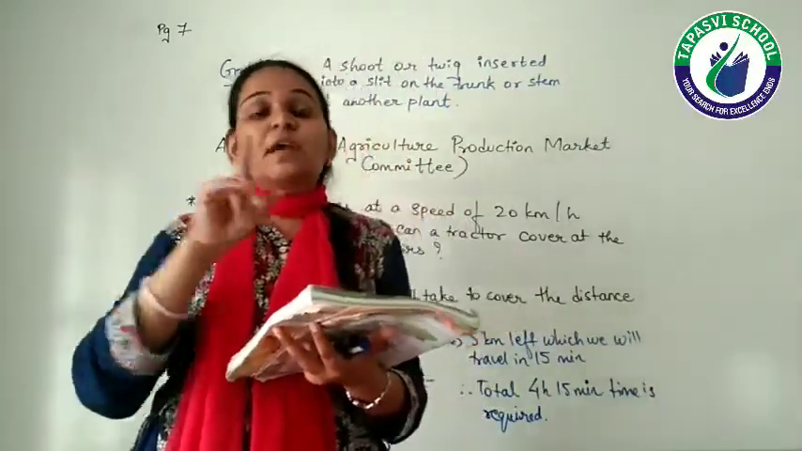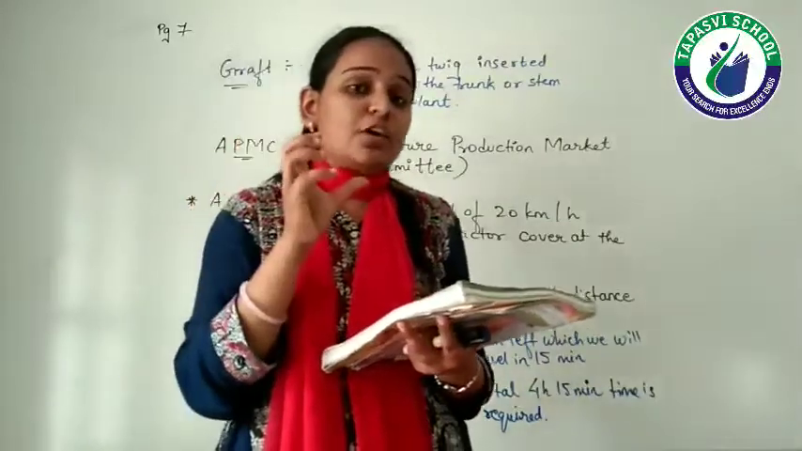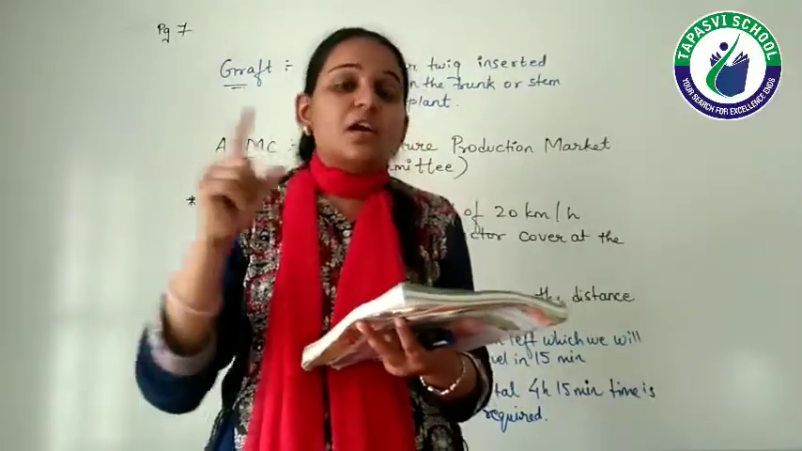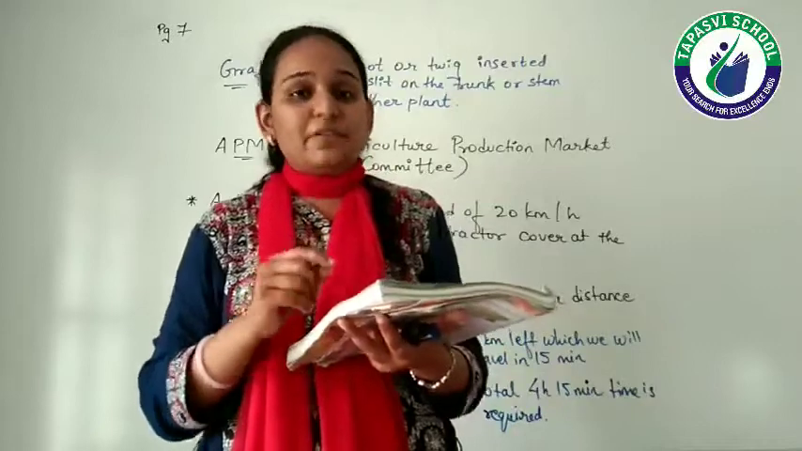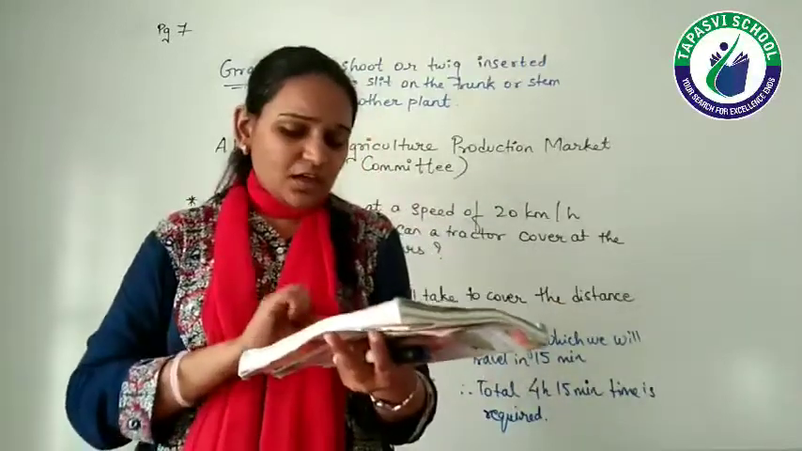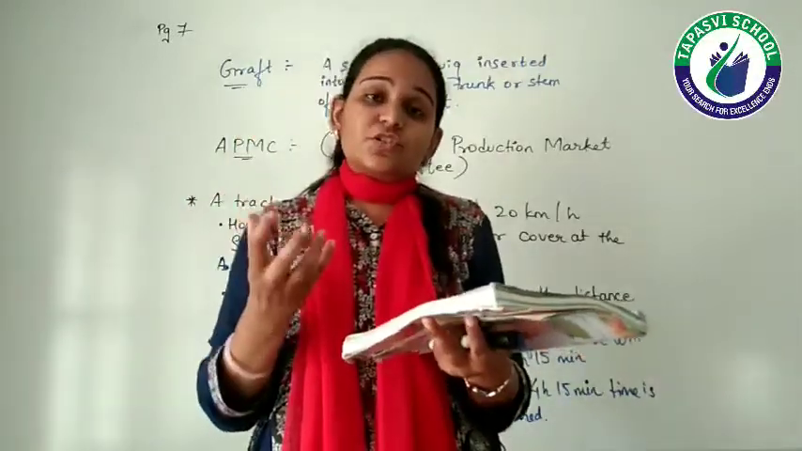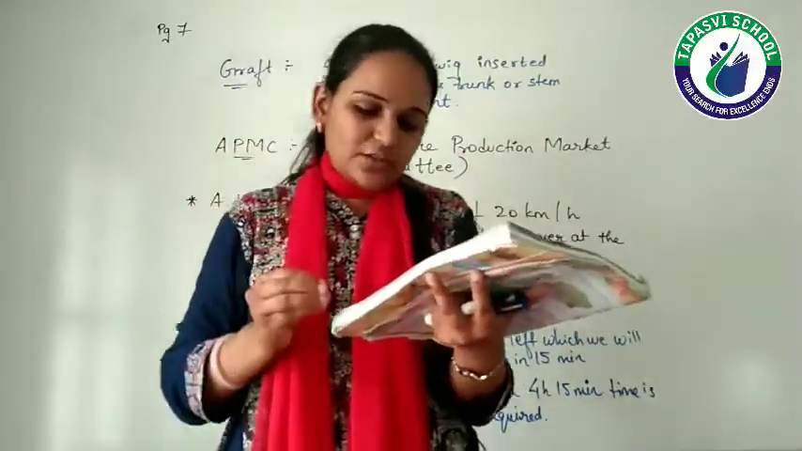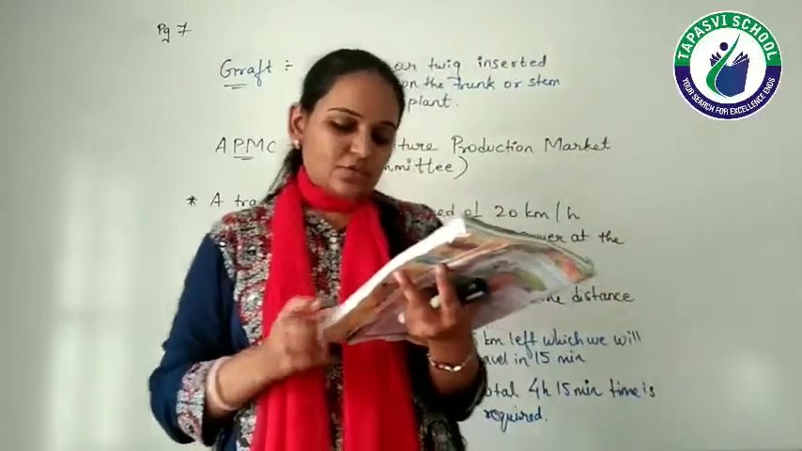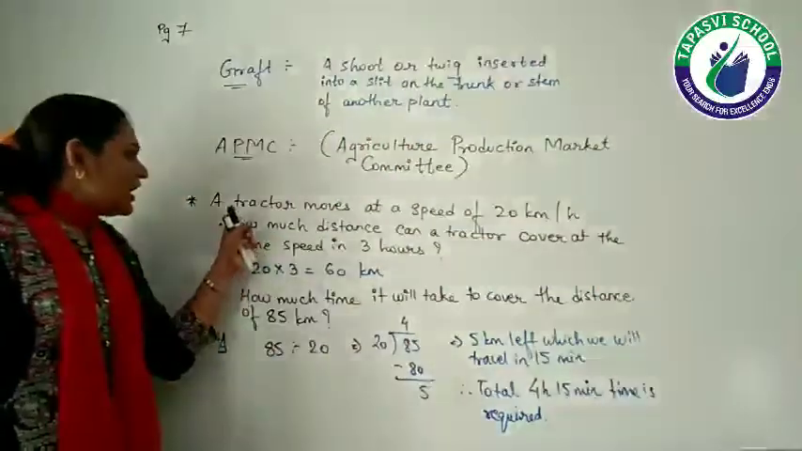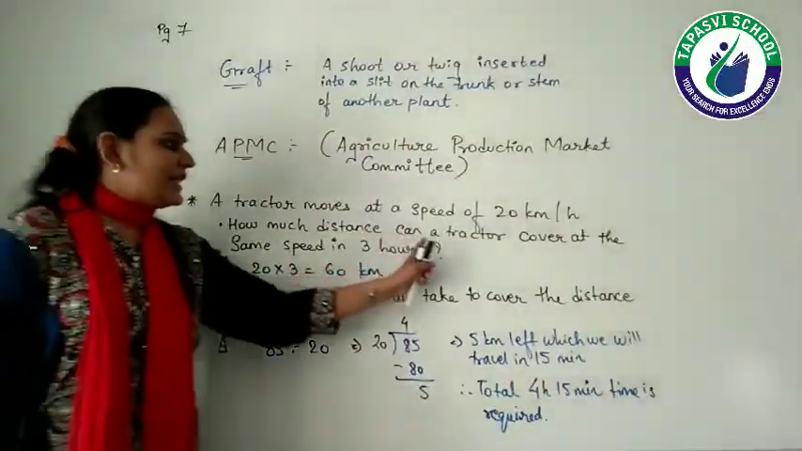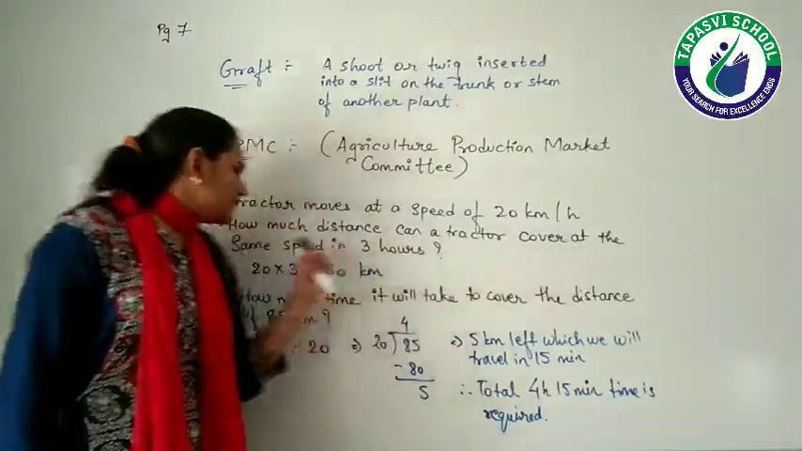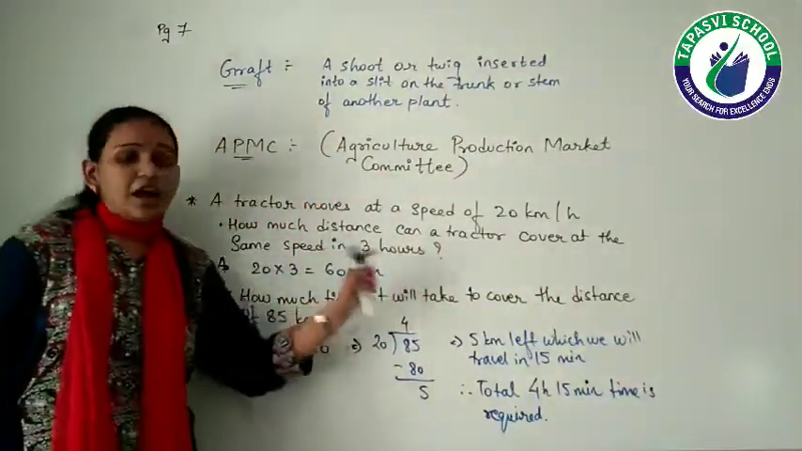If you remember, I told you about the bullock cart. The bullock cart can travel 4 km in 1 hour. Now here comes the tractor, which is covering 20 km in 1 hour. Based on that, there are two questions given to us. That is, how much distance can a tractor cover at the same speed in 3 hours?